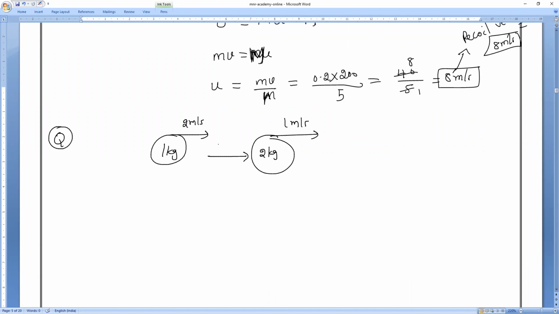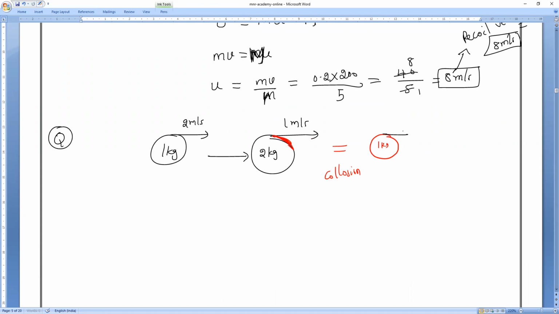Now you tell me, which is traveling faster, the 1 kg body or the 2 kg body? The 1 kg body. So after a certain time, definitely the 1 kg body will hit the 2 kg body. After collision takes place, definitely there is an exchange of momentum. Will you all agree with me?